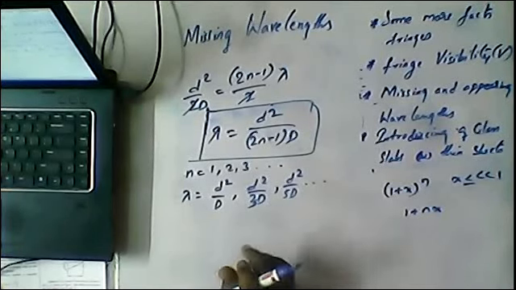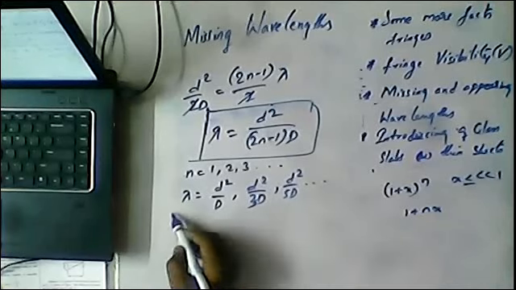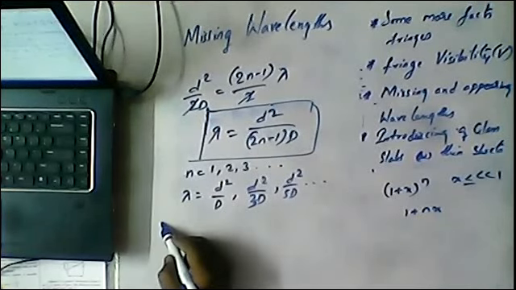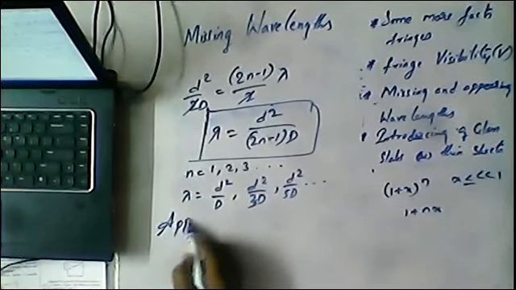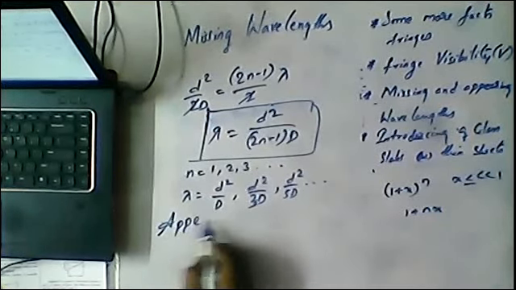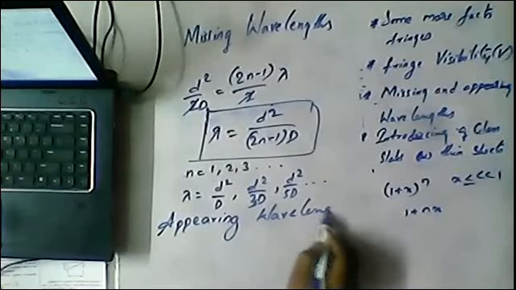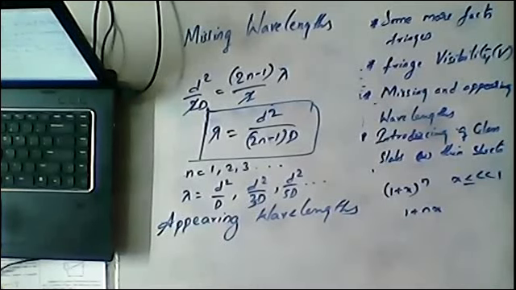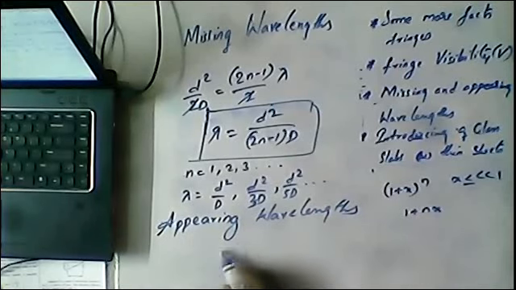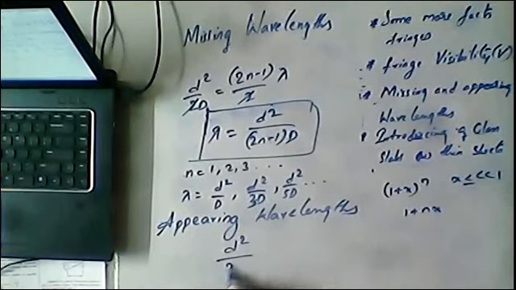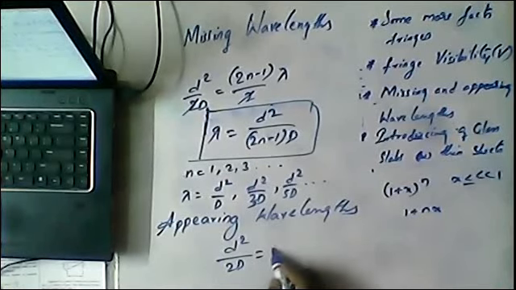Now what are the appearing wavelengths? Whatever the d square by, the path difference should be equal to constructive.